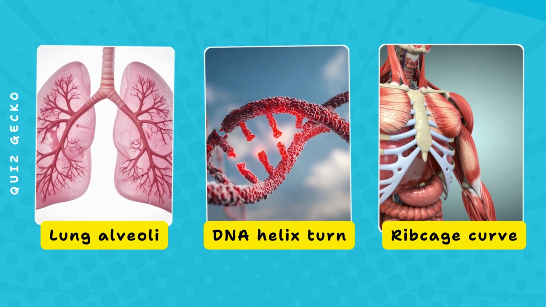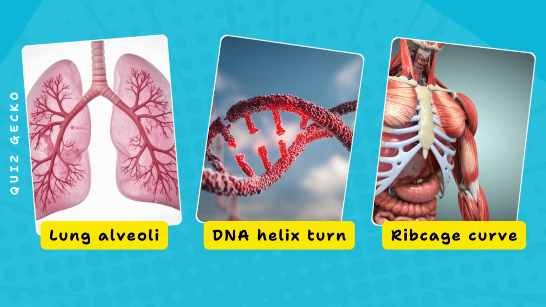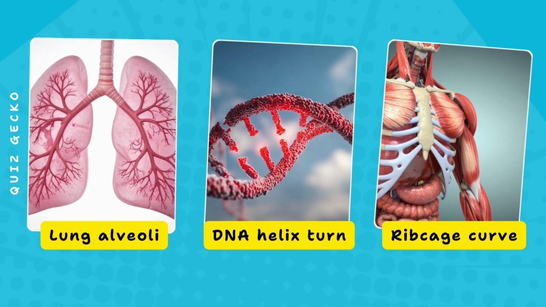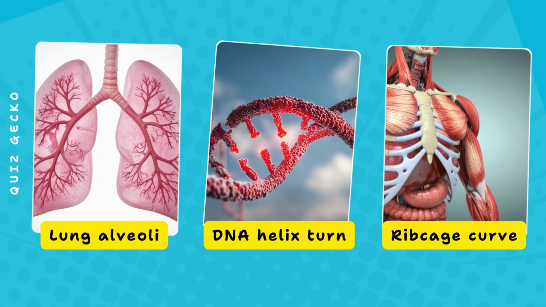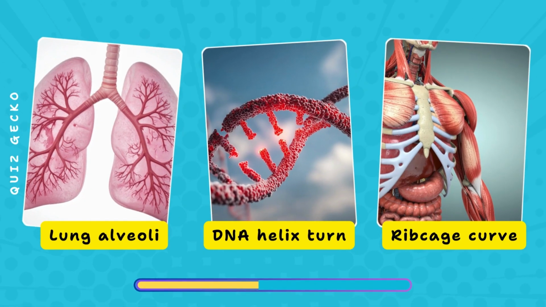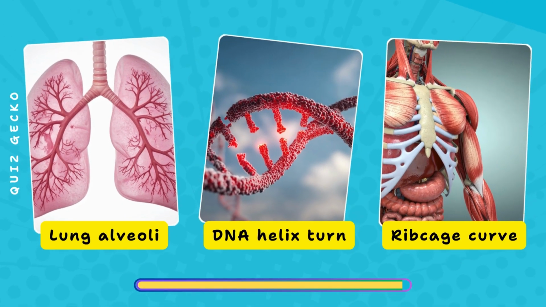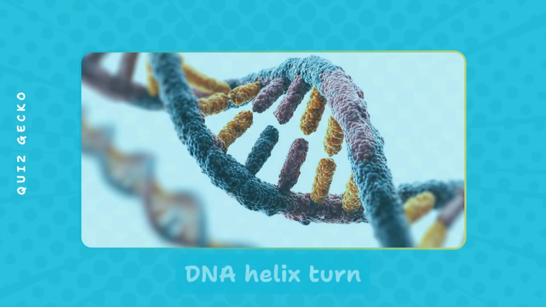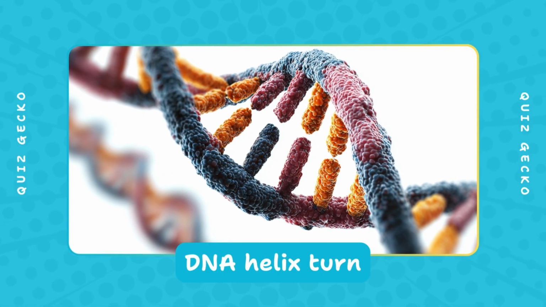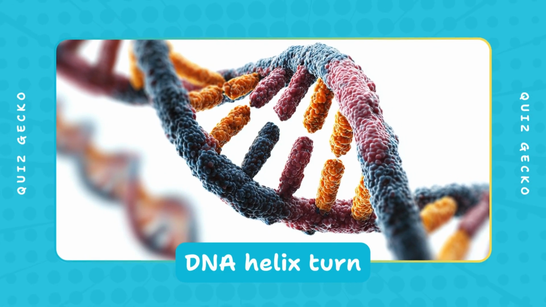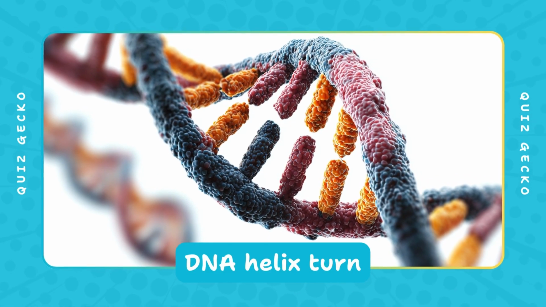Which shape inside the human body reflects dimensions close to 2 consecutive Fibonacci numbers? Lung alveoli, DNA helix turn, ribcage curve. Each full turn of DNA measures lengths that approximate 2 neighboring Fibonacci numbers.